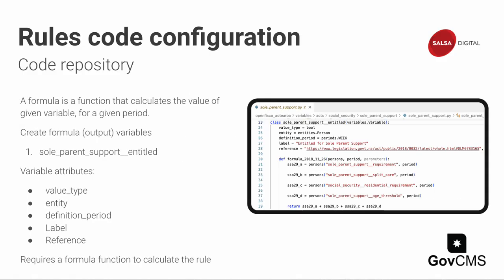Remember in the last slide I mentioned output variables. So we need to define the output variables, but the values for these is actually a formula. The formula will take the parameters defined and the input variables and calculate the output. Please note that they also have a definition period that can be versioned. On screen we see the formula output variables for sole parent support equals entitled with the attributes of value type, entity, definition period, label, and reference.